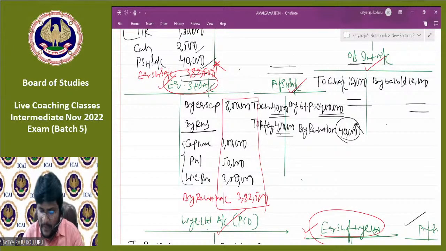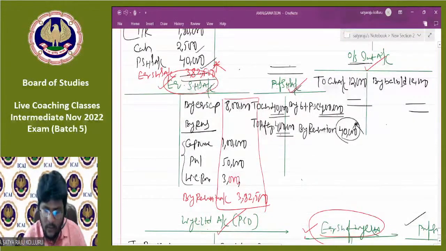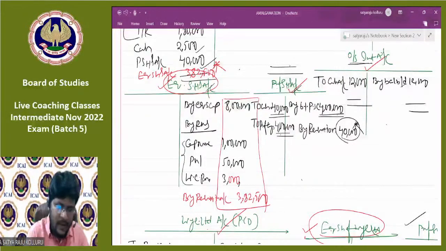Can you please check? 8 lakhs plus 1 lakh plus 50,000 plus this workman compensation reserve of 3,000, guys. This is only 3,000. Plus 3,000 plus 3,82,500. Total I need to pay 13,35,500.